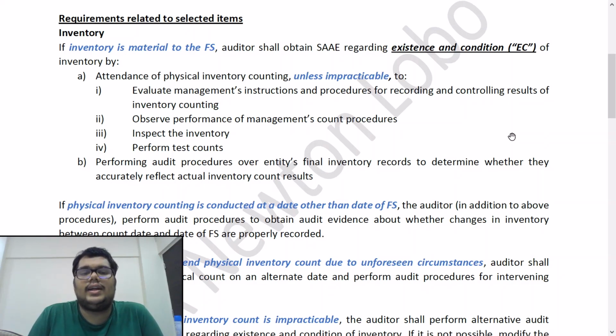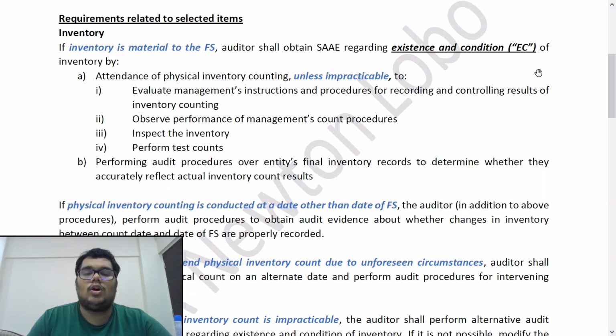Inspecting the inventory will give you a status of the condition of the inventory. For perform test counts, he will not count the entire inventory, but in certain places he can perform some test counts to get comfort over the existence of the inventory in line with the inventory records. Very important, if you see point A, the first line, attendance at physical inventory counting unless impracticable. Only if it is impracticable can you do away with this. What is the meaning of impracticable? We are going to see later.